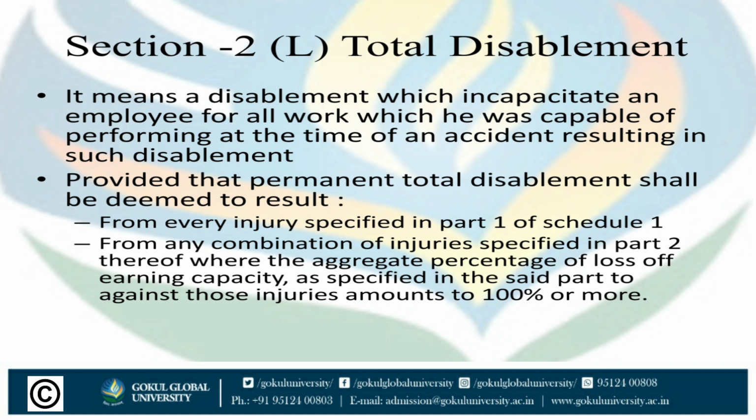It means if an employee has one or more injuries mentioned in Part 2 and the aggregate percentage of loss from the total injuries is 100% or more, then it is considered a permanent total disablement.